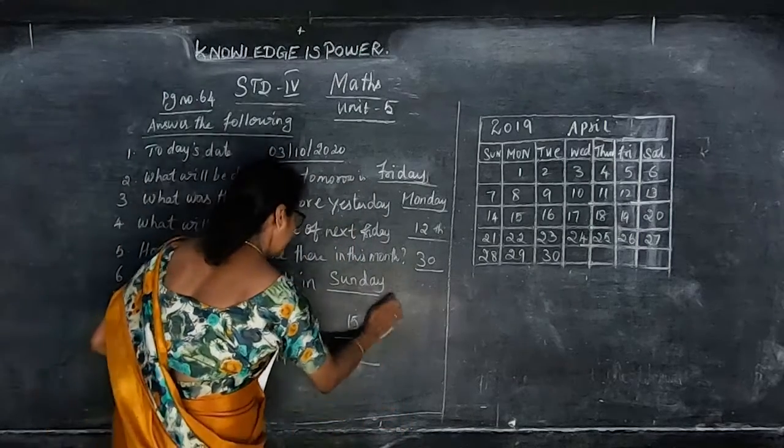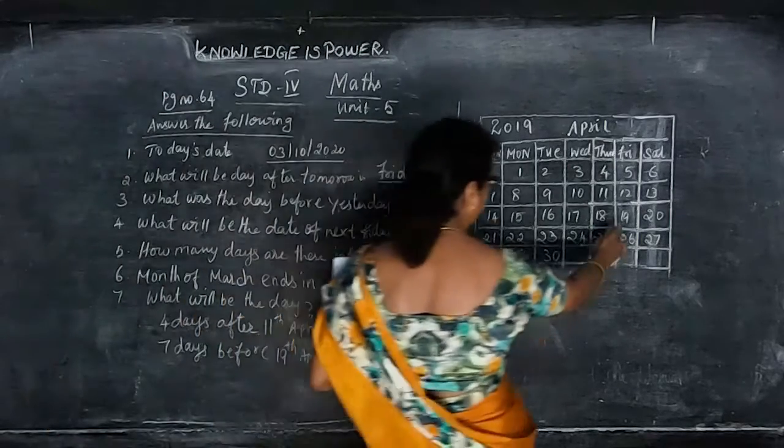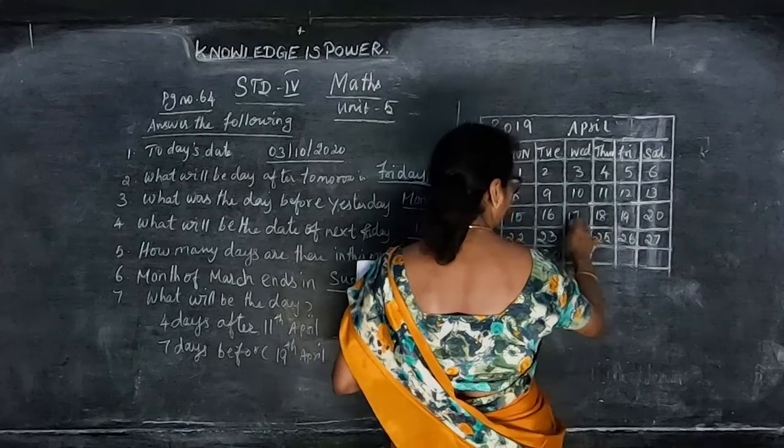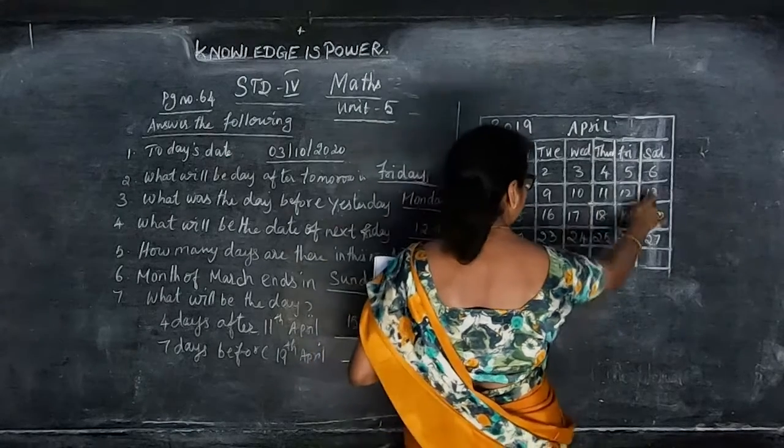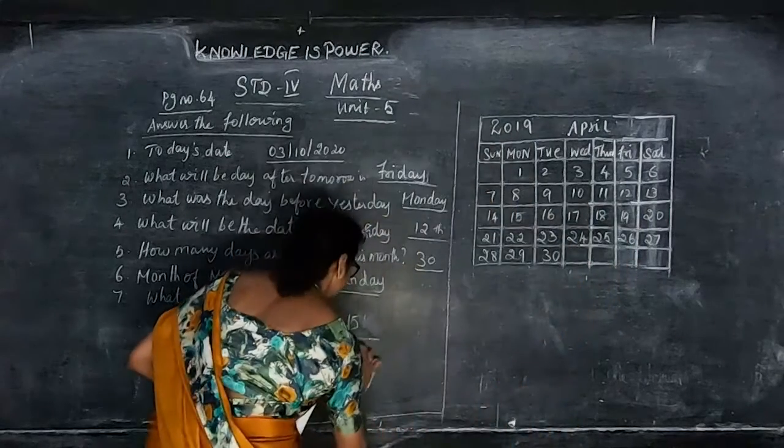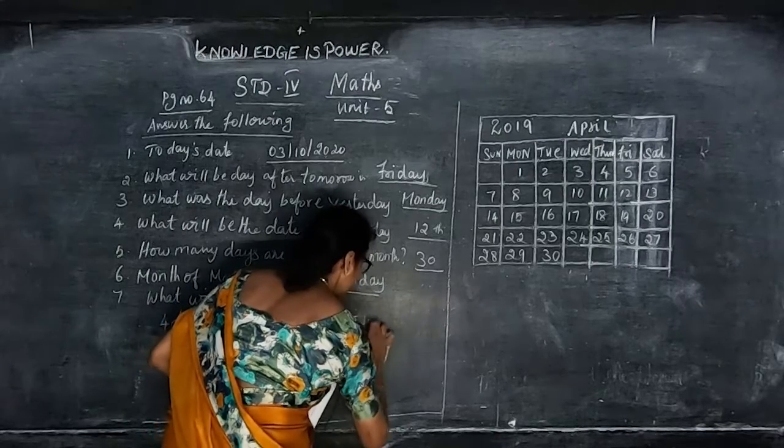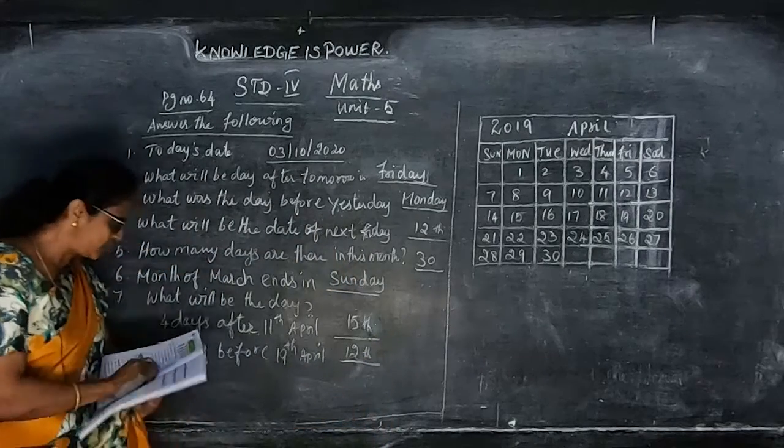Then 7 days before 19th April. 7 days before 19, you count 1, 2, 3, 4, 5, 6, 7. Count backwards. So that is 12th. This is 15th. Okay. So this is the question and answer.